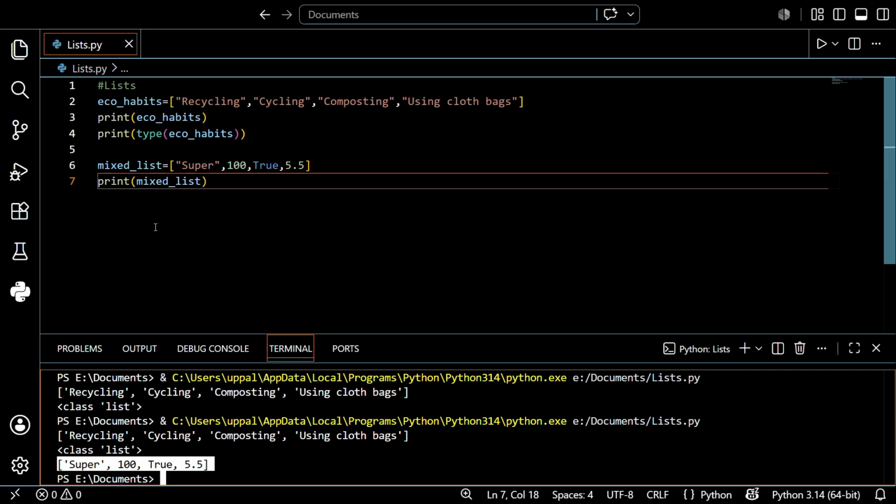So I want to give you one question, guys. Think of any 4 items you want to track for an eco challenge, maybe 4 types of waste to segregate at home or anything else. Just pause the video first, write the code and send it in the comment section.